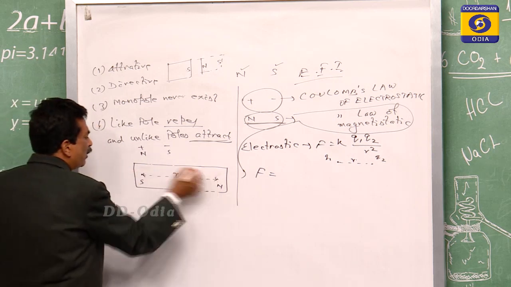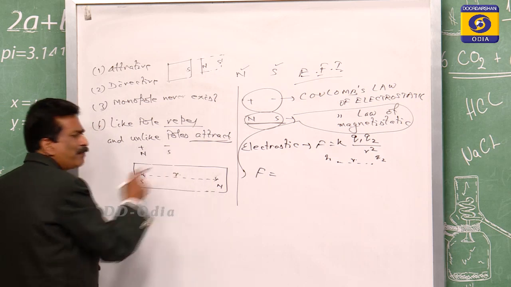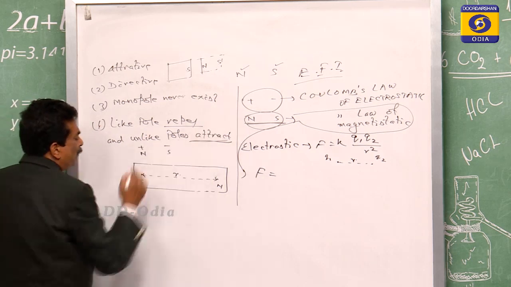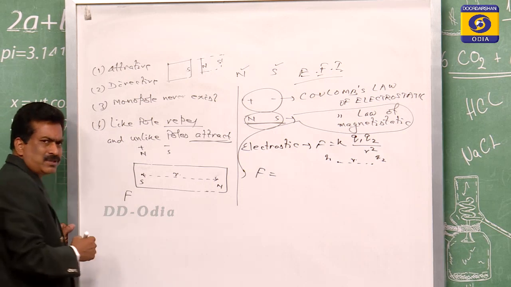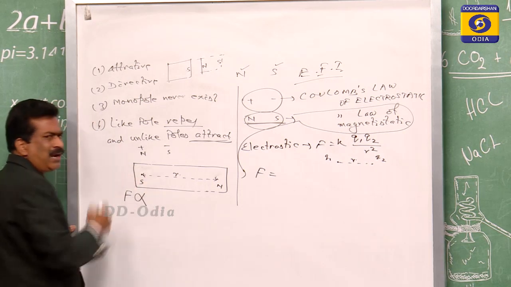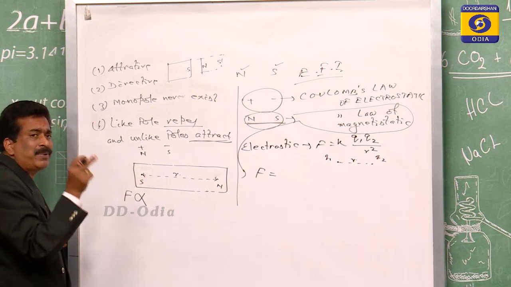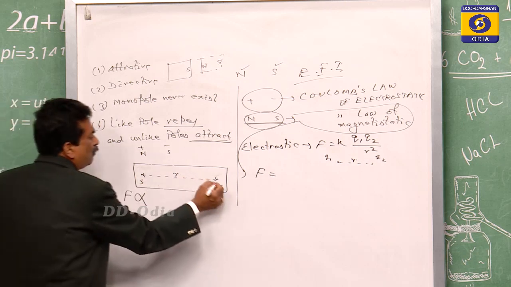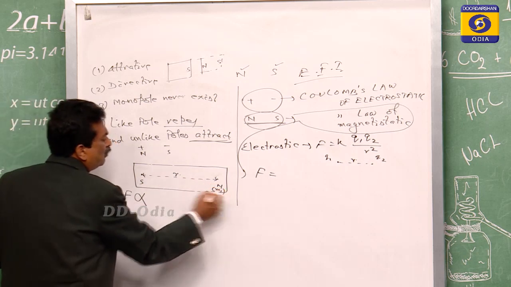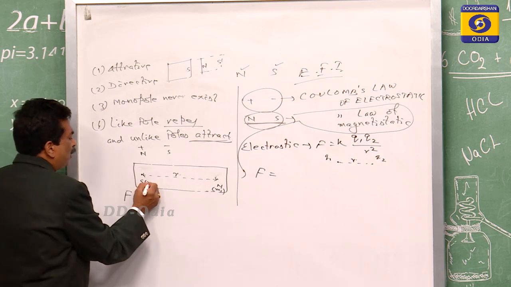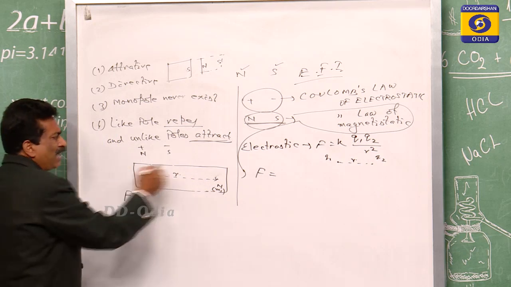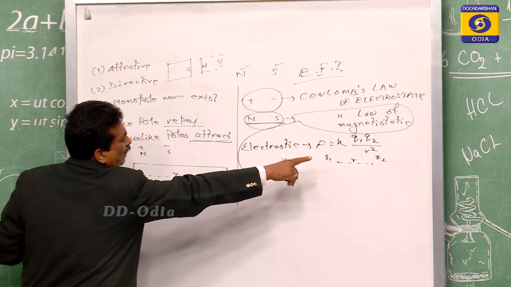So between the two poles there will be a force, and that force was given by Coulomb. That force F is proportional to the product of their pole strengths. Suppose this pole has pole strength M1 and this one M2, likewise as I said Q1 and Q2.